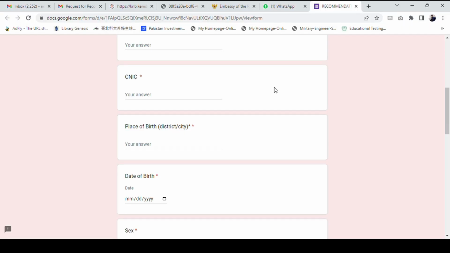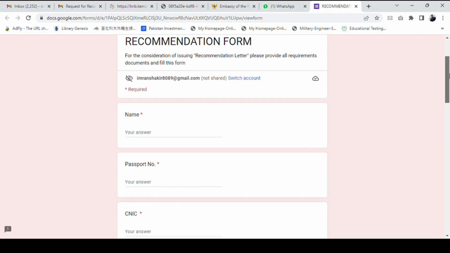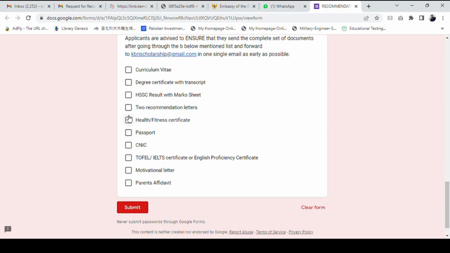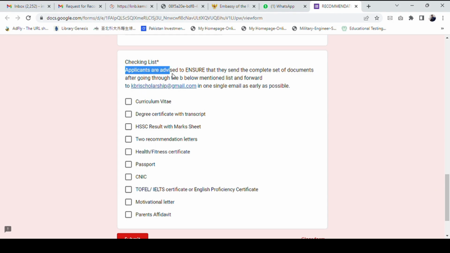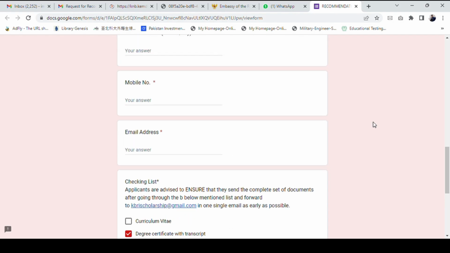So this is how you get recommendation letter from the embassy. This is actually a Google form which the Pakistan embassy shared with us. So we fill the information all here, and then you can see the document checklist here. After completing all documents, then you have to submit, and after that the email here they mentioned, so you can submit the documents to this email in the JPEG or JPG format. After submitting this, you have to come to the